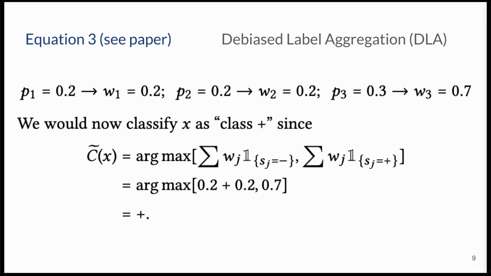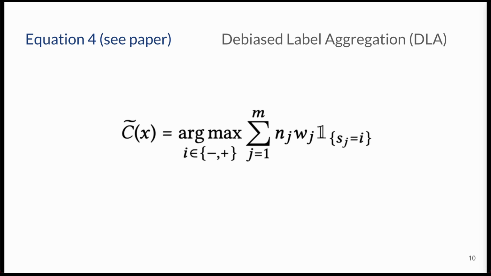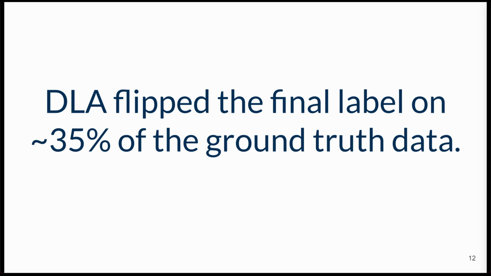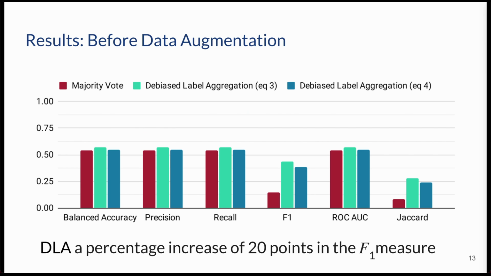DLA leverages patterns in users' voting behaviors across multiple items within a dataset to improve the quality of the aggregated labels. DLA also includes another variation, where we introduce a simple normalization procedure to account for some users having more voting history than others. To develop DLA, we use a public dataset of sketches with binary labels. After applying DLA, we found that around 35% of the final labels flipped compared to majority voting. We used an XGBoost model to compare the classification performance of the same ML classifier trained on 3 different label aggregation approaches. Initially, DLA shows some promise.